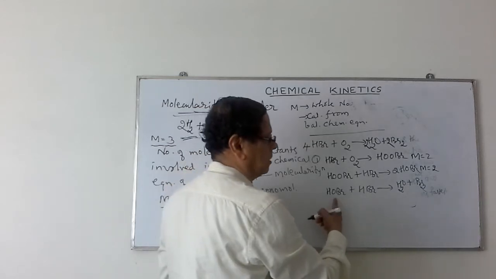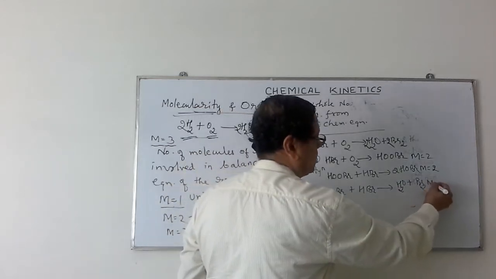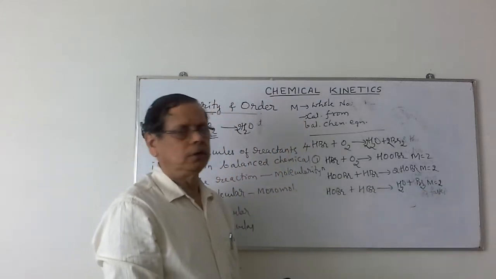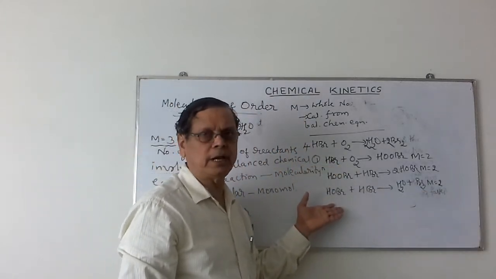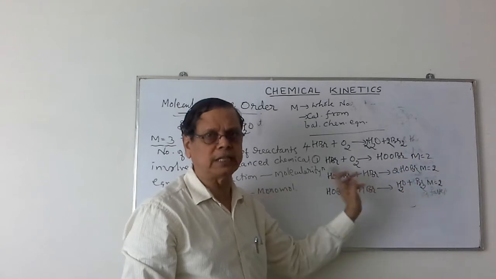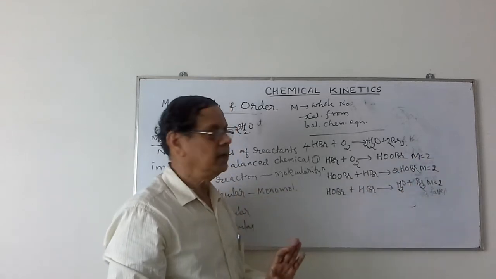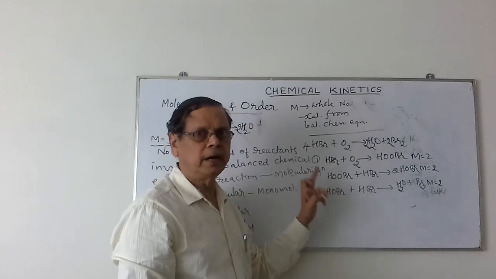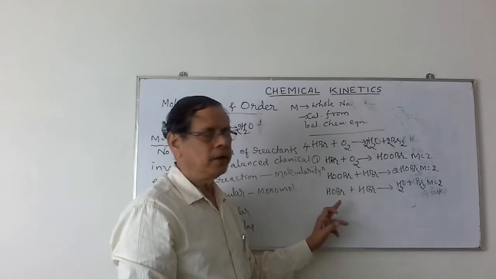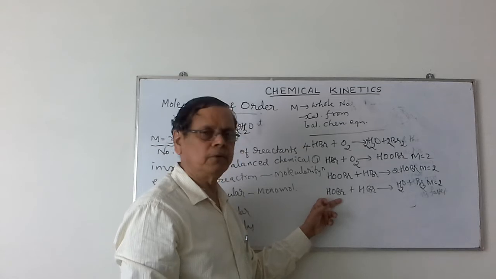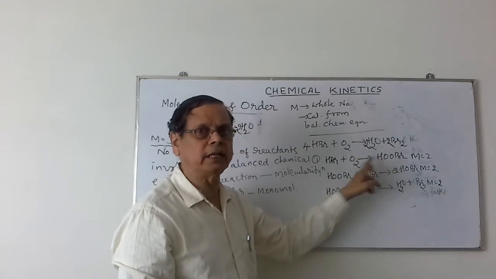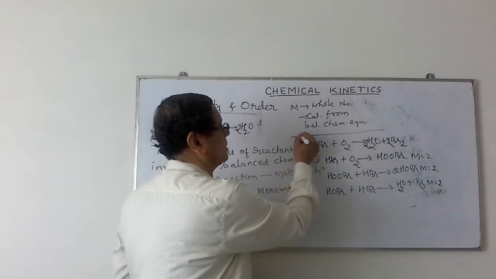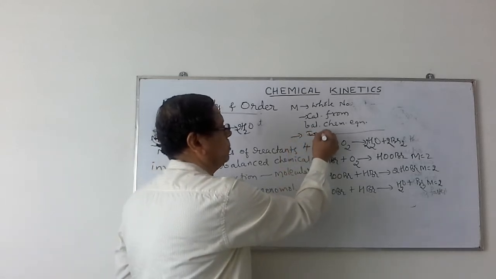For the third reaction also, the molecularity is 2. If someone asks you to write the molecularity of this reaction, don't say 2 plus 2 plus 2, 6. It is actually 2 for the first step, 2 for the second step and 2 for the third step. For any such mechanism, we have to calculate molecularity for each individual step. So, molecularity is applicable for individual steps.